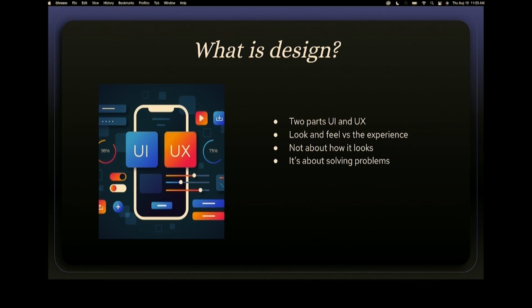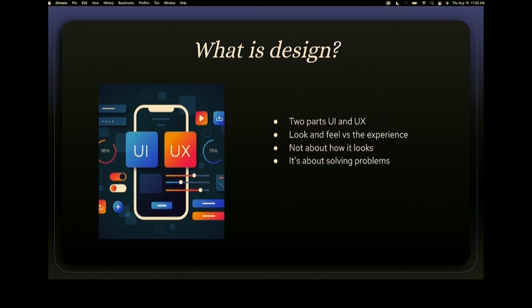So, what exactly is design? There's two parts to it: what we think about, which is the fonts, the colors, the typography, and then there's the user part, how they interact with our app. And the most important part about design is not how it looks. It's about how our users interact with our app. Because we could have the best looking app out there, but if nobody's using it, what's the point of having it, right?